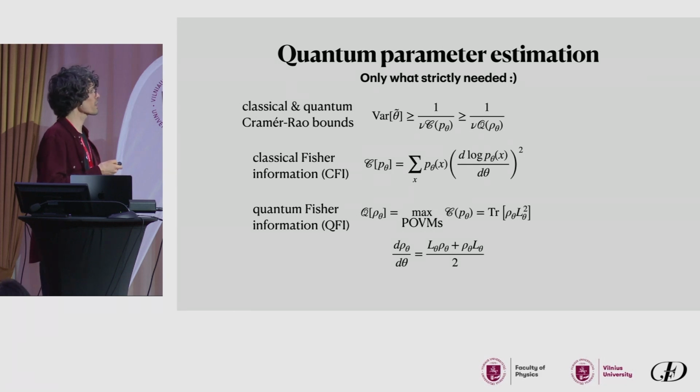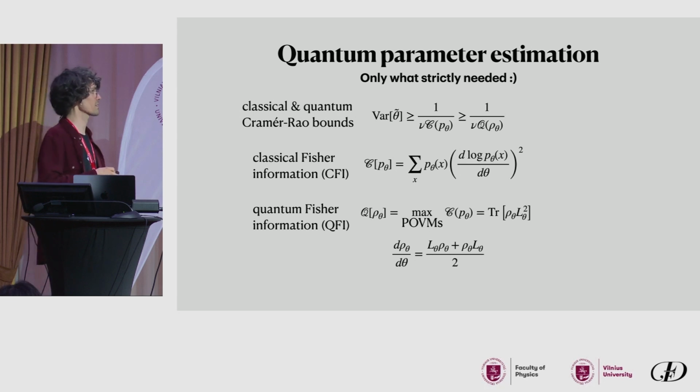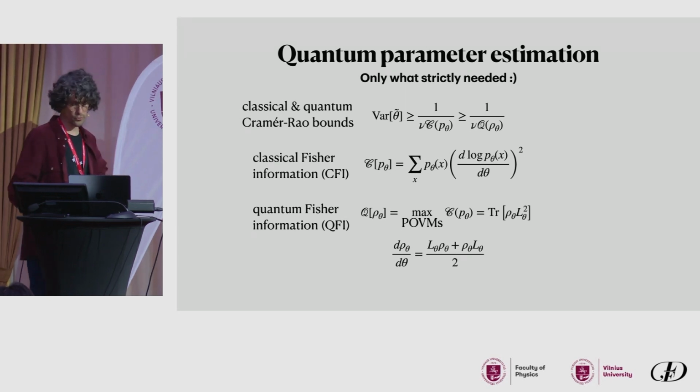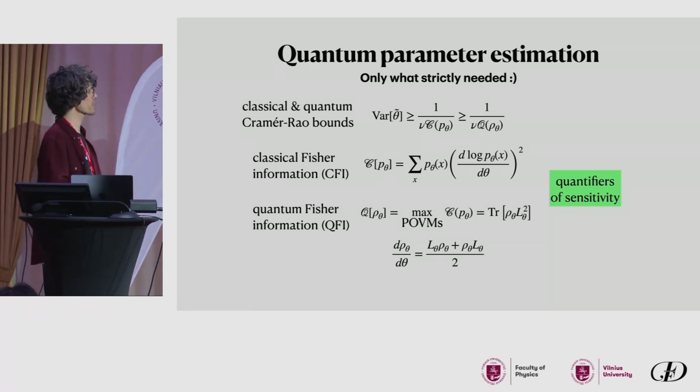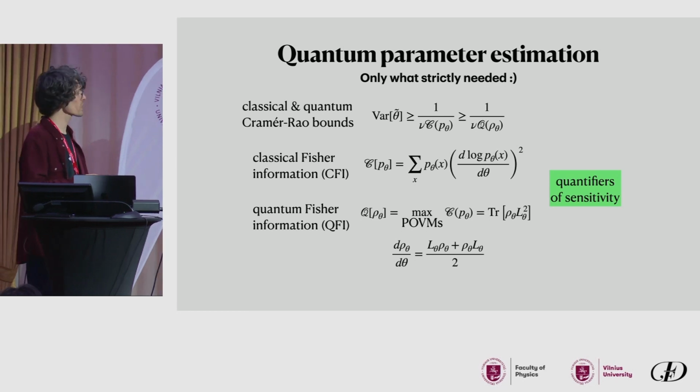But so this is the well-known Cramér-Rao bound. So this is a lower bound on the variance of an estimator of this parameter theta. The first one is the classical one in terms of the classical Fisher information, and the second one is the quantum one in terms of the quantum Fisher information, which is the classical Fisher information optimized over all POVMs for a given quantum state. And okay, for this talk, this is enough. We can just think about these two quantities as quantifiers of sensitivity for parameter estimation.